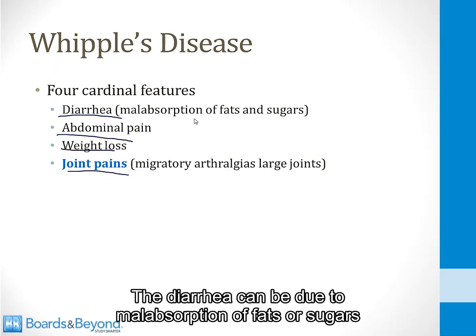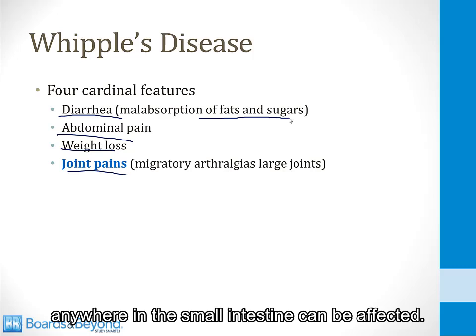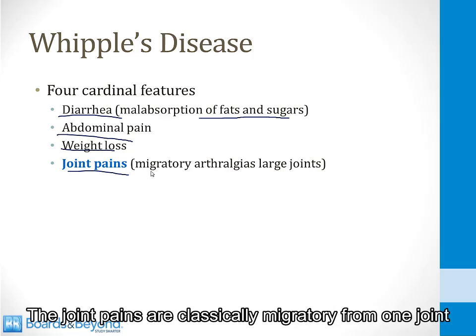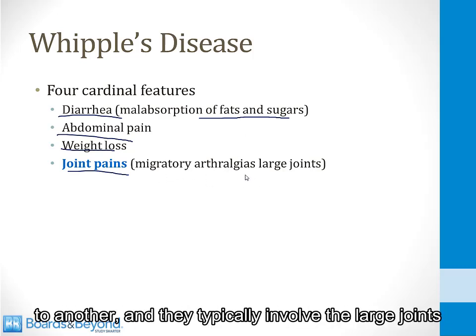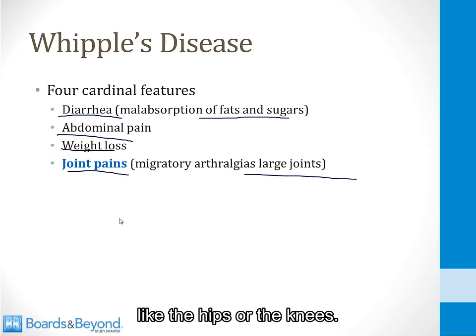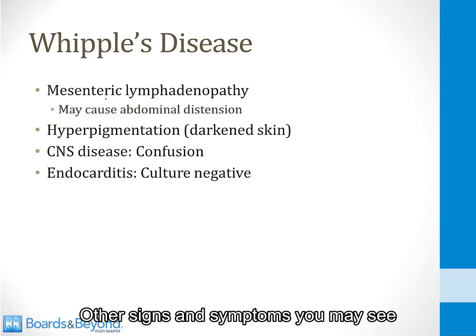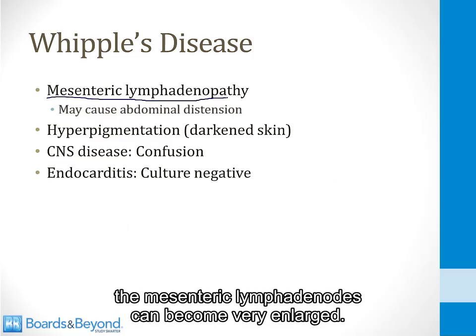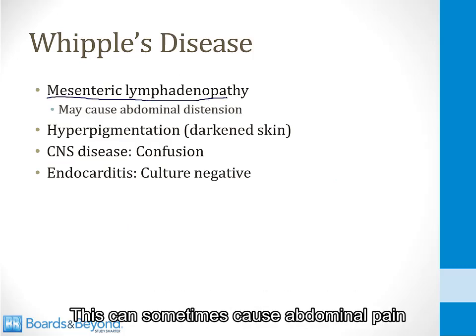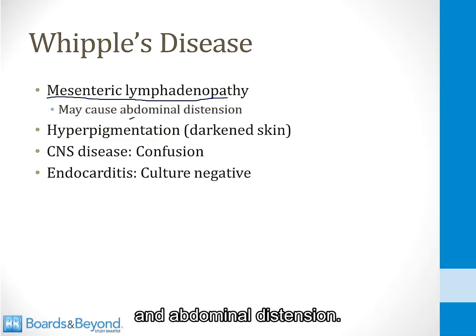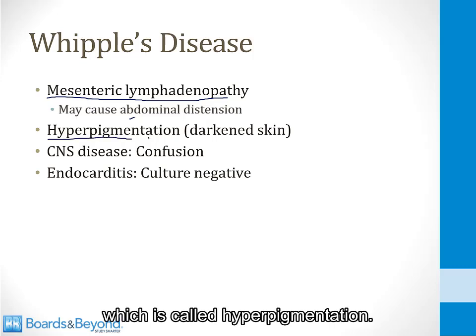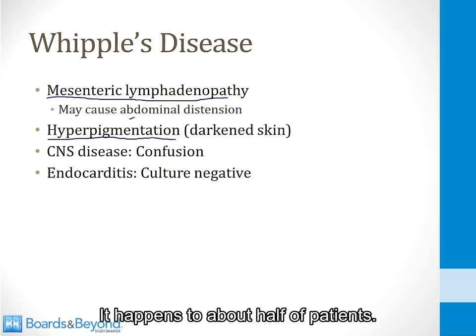The diarrhea can be due to malabsorption of fats or sugars. Anywhere in the small intestine can be affected. The joint pains are classically migratory from one joint to another, and they typically involve the large joints like the hips or the knees. Other signs and symptoms you may see: the mesenteric lymph nodes can become very enlarged. This can sometimes cause abdominal pain and abdominal distension. There is a darkening of the skin, which is called hyperpigmentation. It happens to about half of patients.